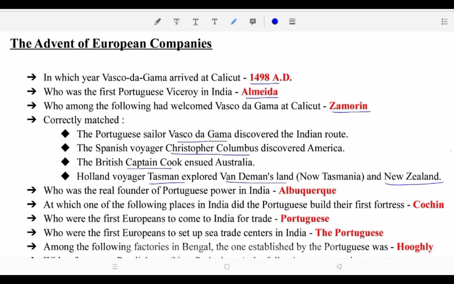Who was the real founder of Portuguese power in India? Albuquerque. At which one of the following places in India did the Portuguese build their first fortress? Cochin. Who were the first Europeans to come to India for trade? Portuguese. Who were the first Europeans to set up trade centers in India? The Portuguese.